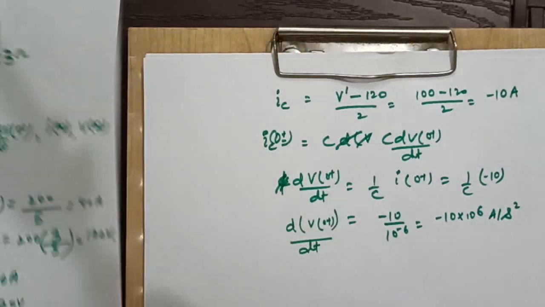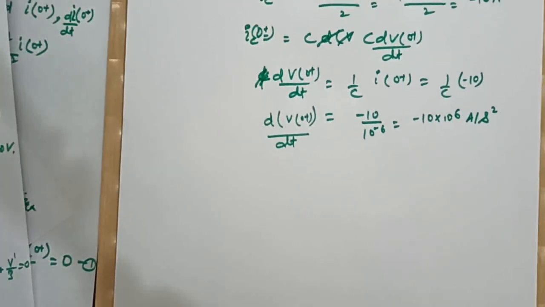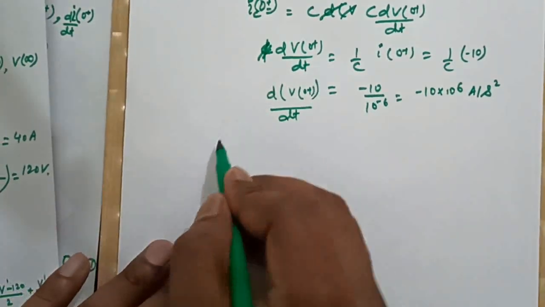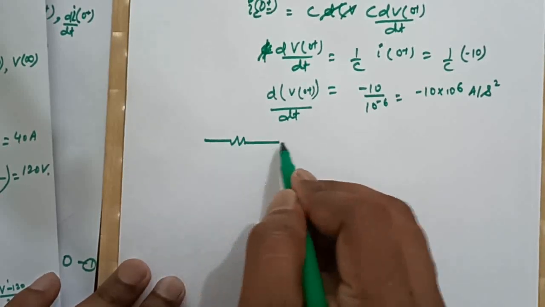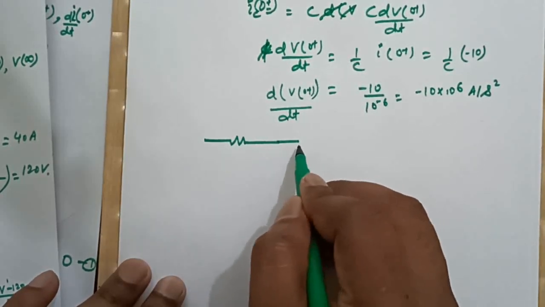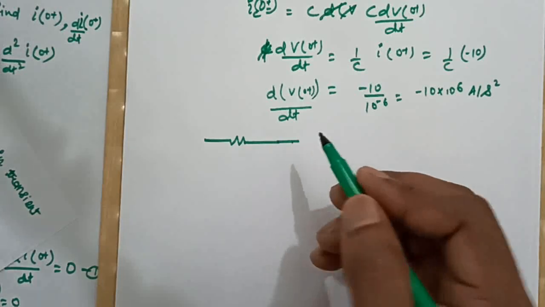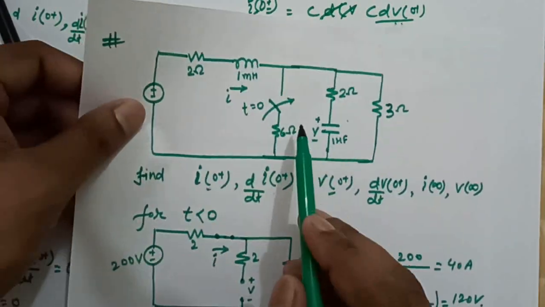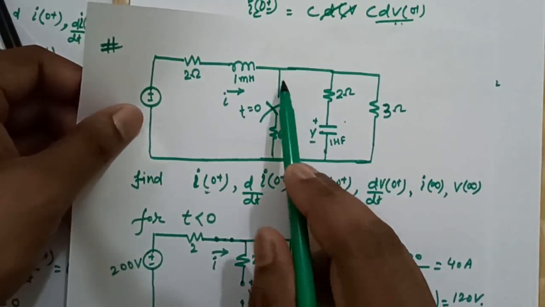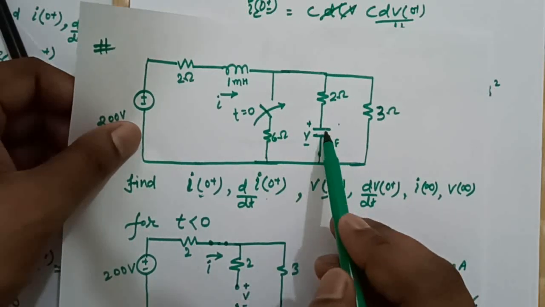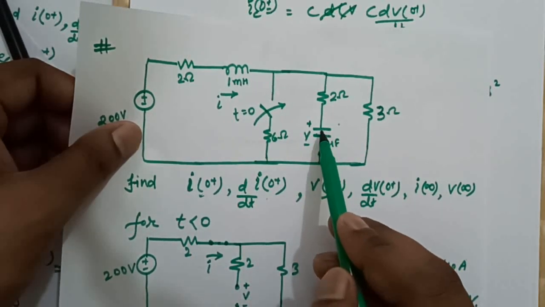So at time t equal to infinity, this inductor will get short circuited, this switch is closed, so this resistor will now come in picture, this capacitor will get open circuited.